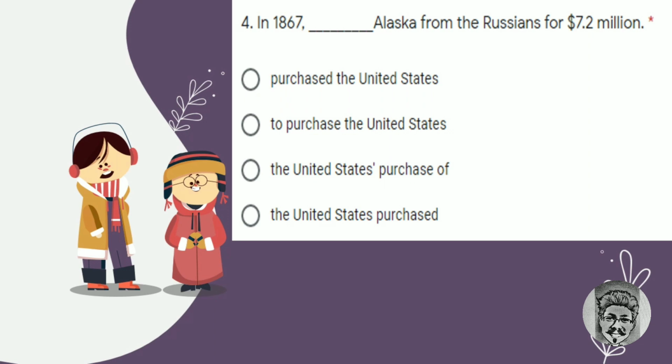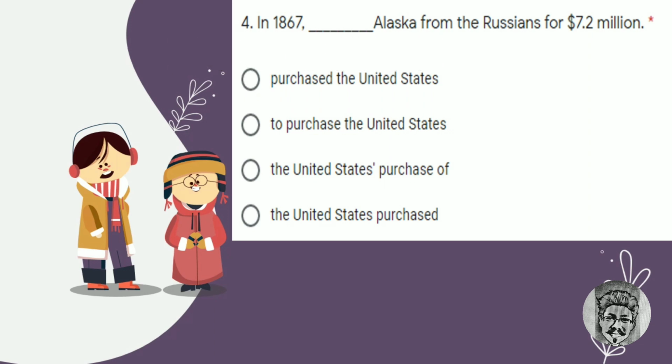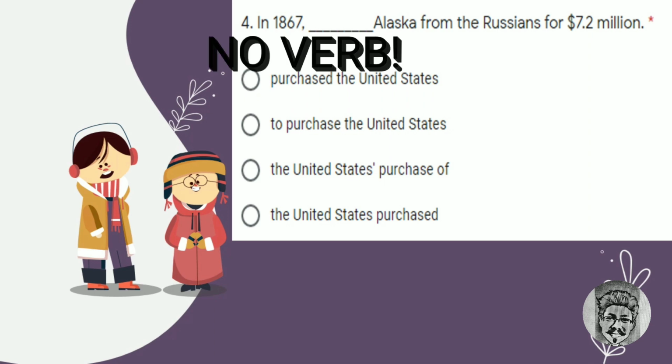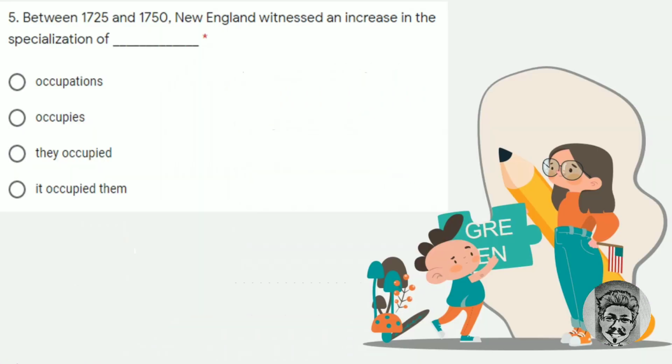Next, number 4. In 1867, blah blah blah, Alaska from the Russians for $7.2 million. Let's identify the subject and the verb of this sentence. Is there any subject? No subject. It's missing. Then, does it have a verb? No as well. Therefore, we have to find both elements in the options. The only option that consists of a subject and verb is answer D, the United States purchased. So that's the answer.